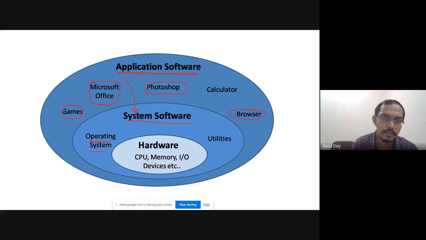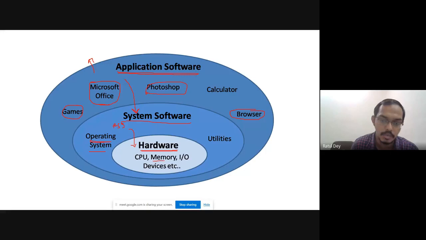Now, whenever the instruction comes to the system software, actually this high level language is converted to assembly level language. Here we are using the high level language, and here comes the assembly level language. In the assembly level language, we convert the high level language to the operating system language. Now, who is doing the job? Actually, it is the hardware. So hardware is the last option. Whatever instruction comes as assembly level, it comes to the actual hardware.